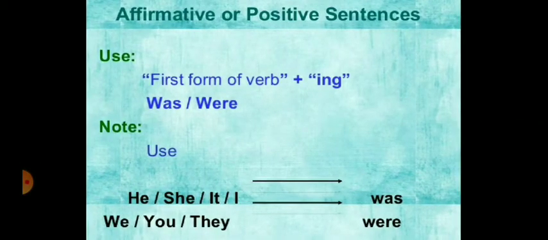Now come to the affirmative or positive sentences of past continuous tense. Use first form of the verb plus ing plus was or were. Now look at the note. Use was with subject like he, she, it or I. With subject like we, you, they, use were.